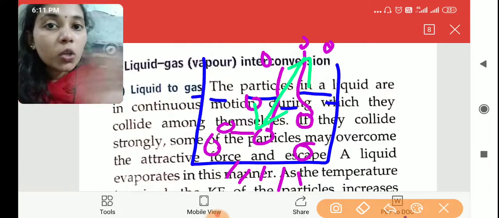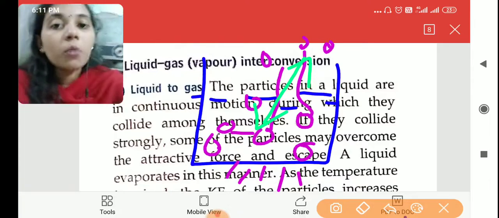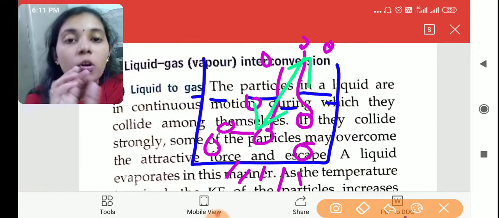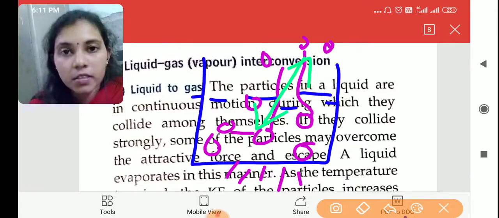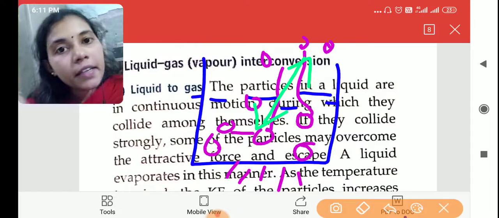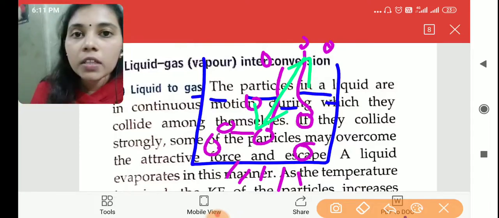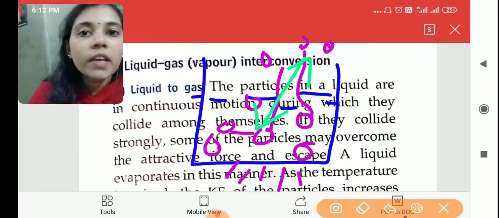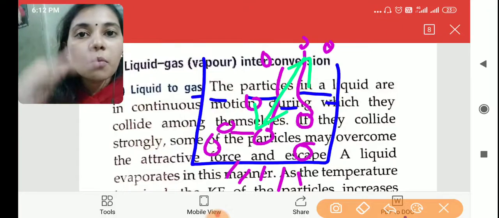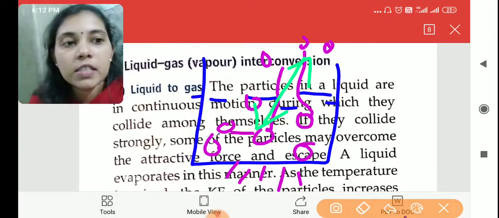The molecules' movement will increase. With intermolecular collisions, the molecules start to move very fast. That means their kinetic energy is increased. So when they are moving away, what will happen? Their intermolecular space will also increase.